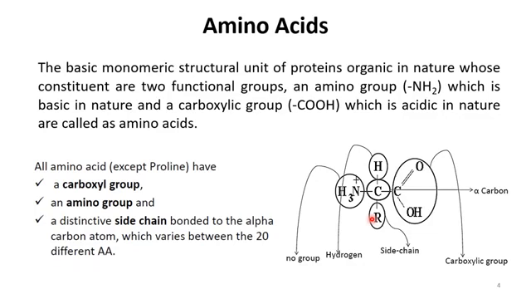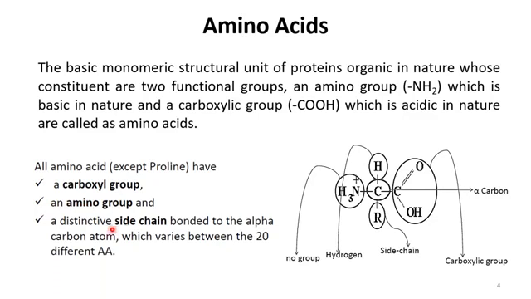The R group is what we call the side chain. It may contain no carbon, it may contain only hydrogen, but it could be carbon or any other atom apart from this skeleton. It can have a long chain of carbons, or a small chain. The group varies from amino acid to amino acid.